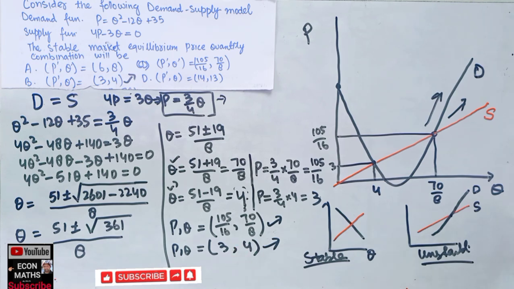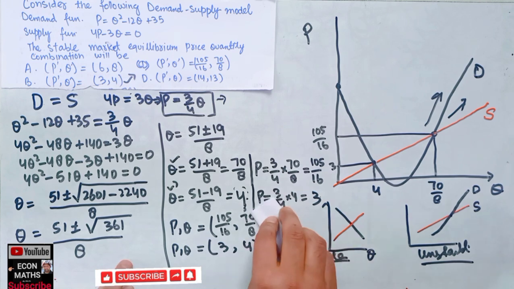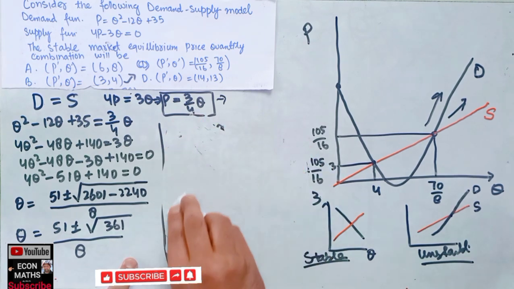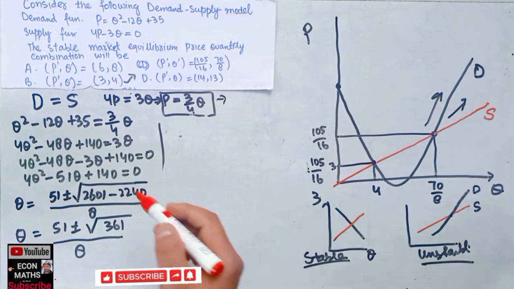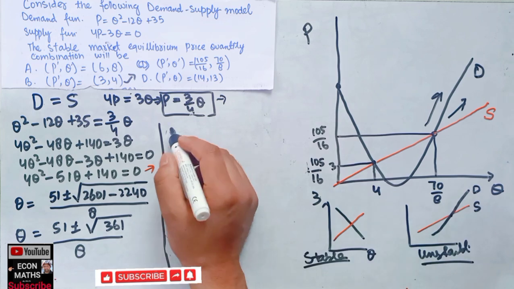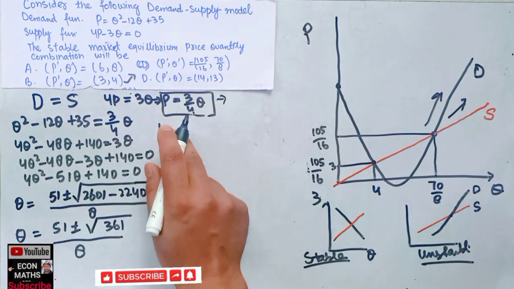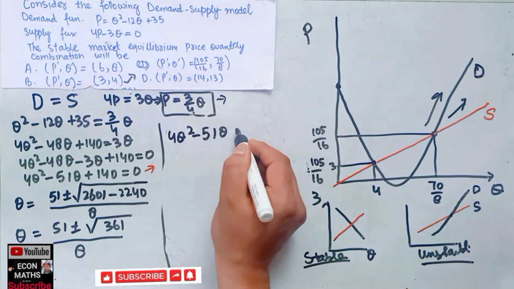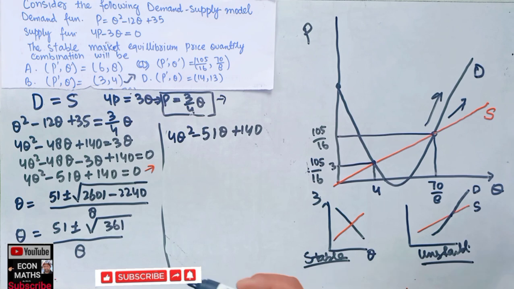So I will just use some time in showing you how I have calculated, how I have used this quadratic formula, for those people who don't know how to use the quadratic formula. So I will just rub it here. So we were given this very quadratic equation. Okay, so I will write it here in case I miss it: 4q square minus 51q plus 140. I have used the quadratic formula.